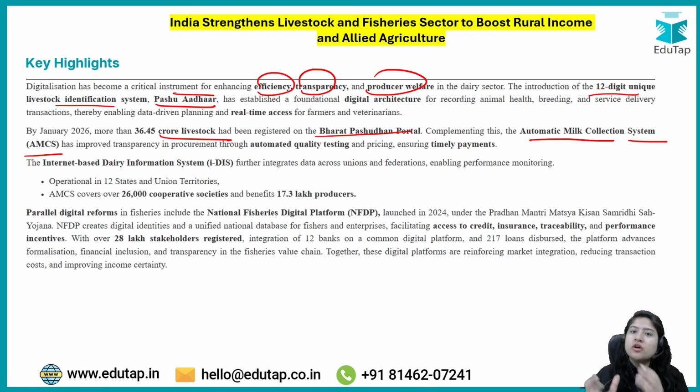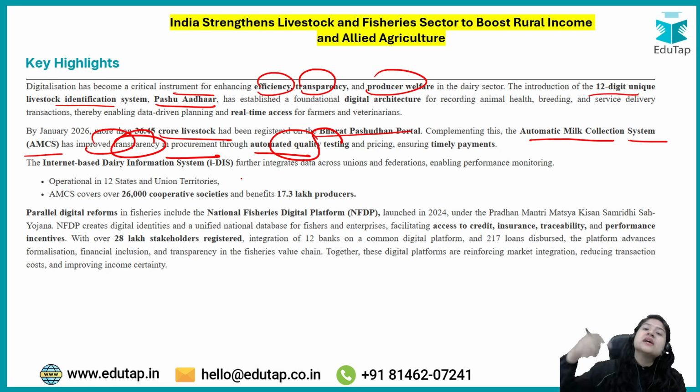If it is acceptable, you can directly add your milk into that particular machine, and it gets registered in your name that you have given this much amount, and you will get the money for that. So it's a faster process. The automatic milk collection system improves transparency in procurement through automated quality testing.